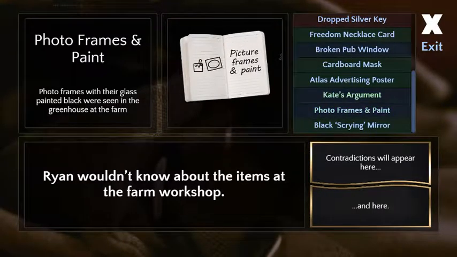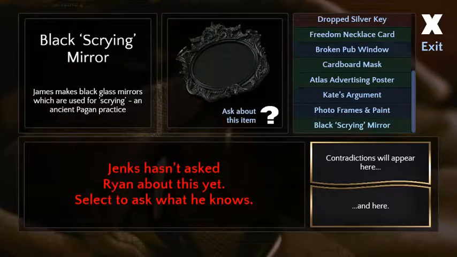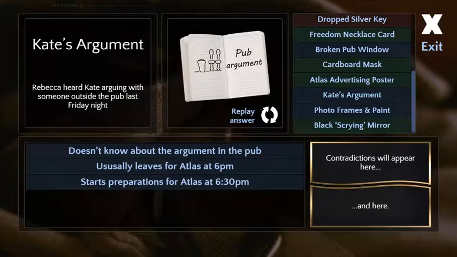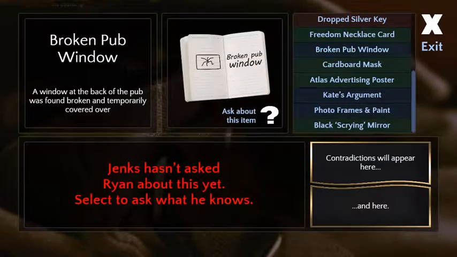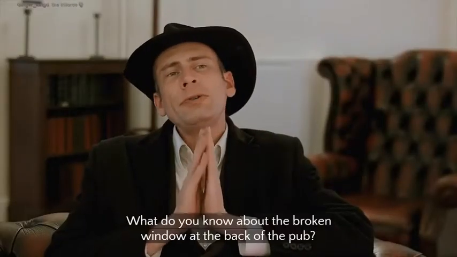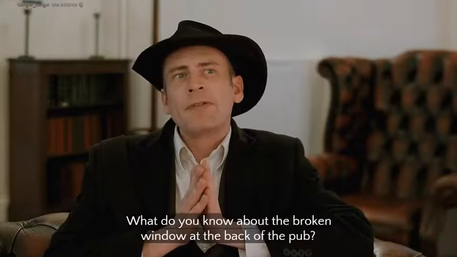He has a hole in one of his teeth and he sucks the whiskey through that. He sucks the whiskey through his tooth. Good old whiskey tooth. What do you know about the broken window at the back of the pub?